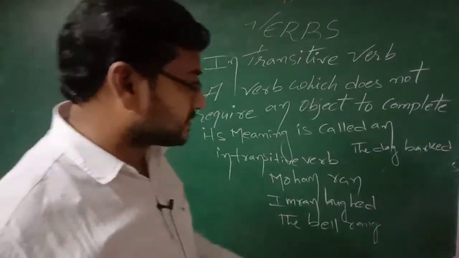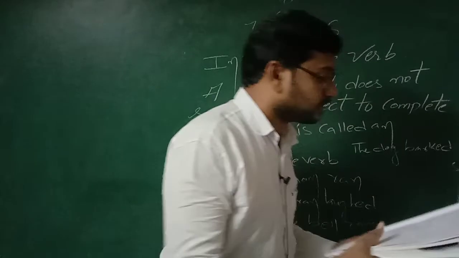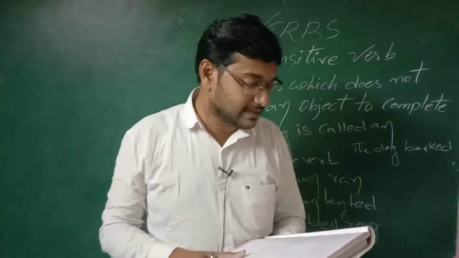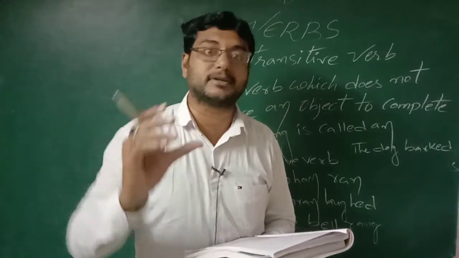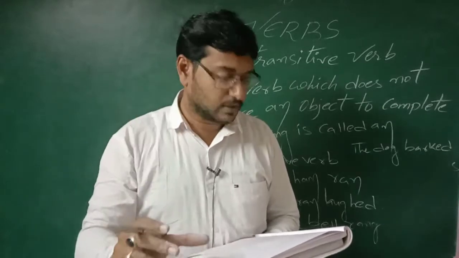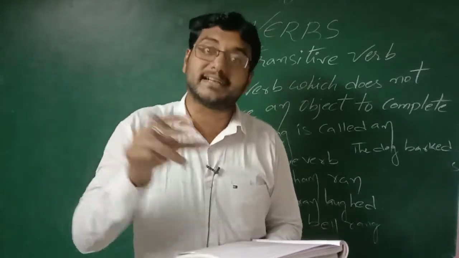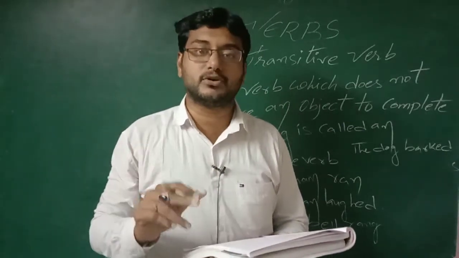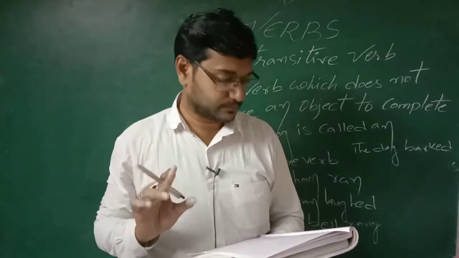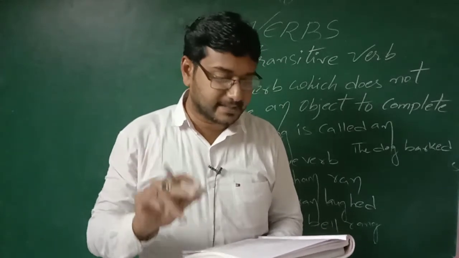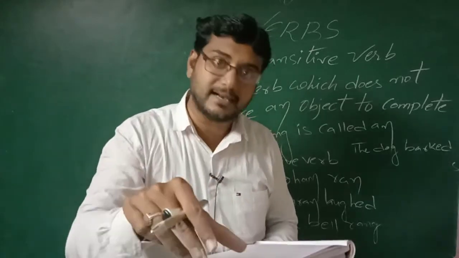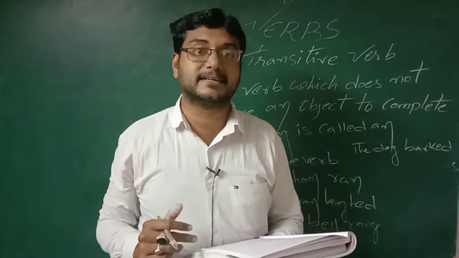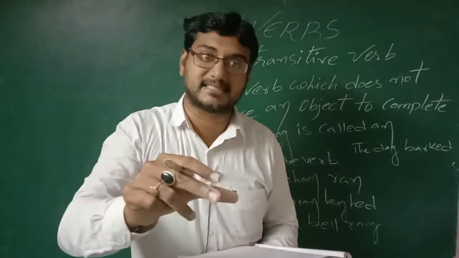Now let us see a few examples which are given in this grammar book. Let me tell you the first example. Tanya is reading a comic. Tanya is reading a comic. A comic is the object, so it is a transitive verb. Next, the milkman is ringing the bell. Ringing what? The bell. Bell is the object. So transitive verb. The two friends played chess. What did they play? Chess. Chess is the object.